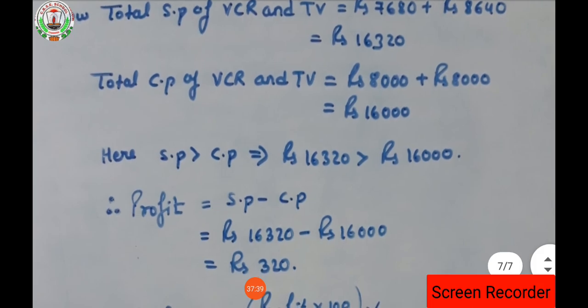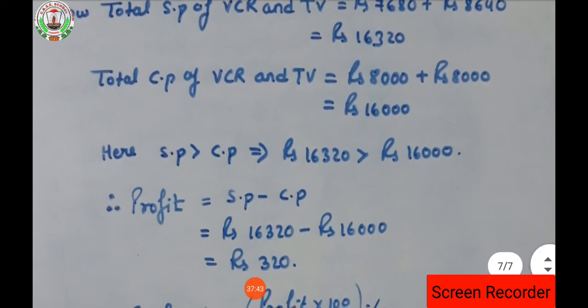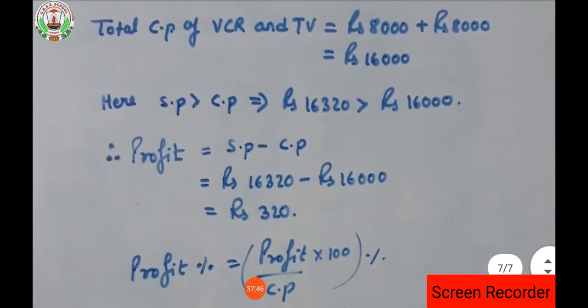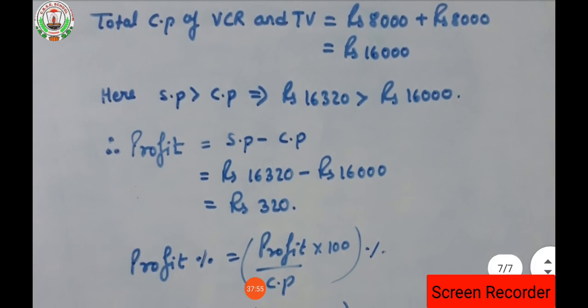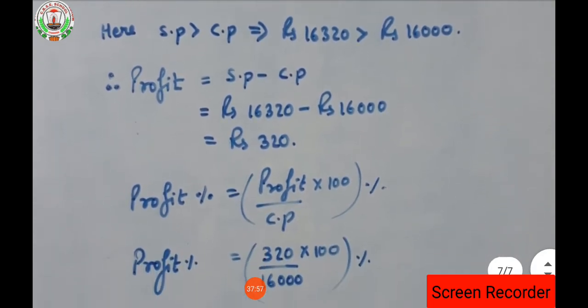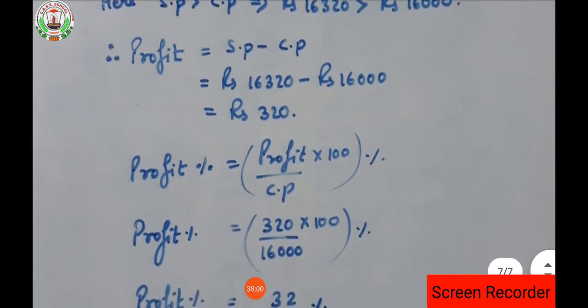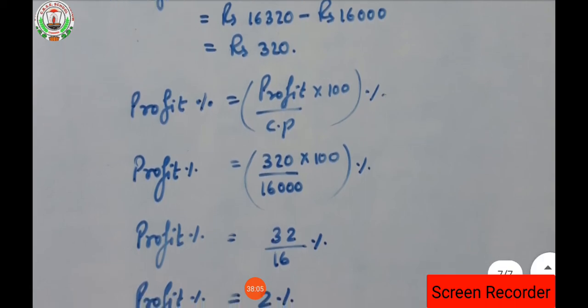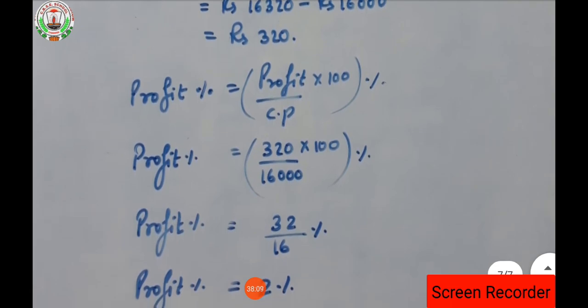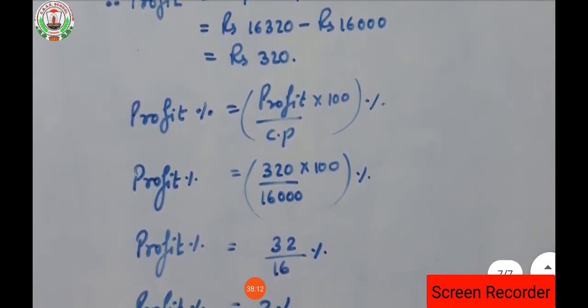If selling price is greater than cost price, that means he had a profit. So profit is equals to SP minus CP. So 16,320 minus 16,000. So what profit did he get? He got a profit of 320 rupees. Now after finding the profit, he is asking about the profit percent. So the formula of profit percent is equals to profit into 100 upon CP. How much is the profit? That is 320 into 100 upon CP, 16,000.